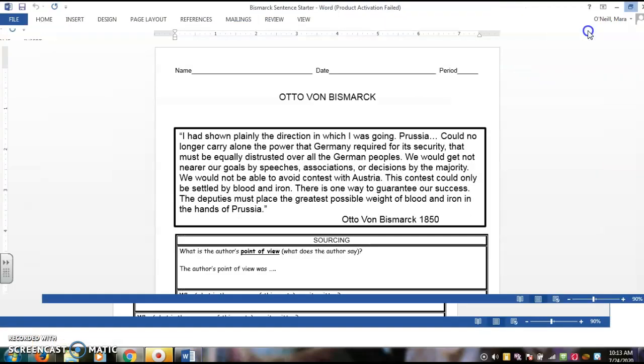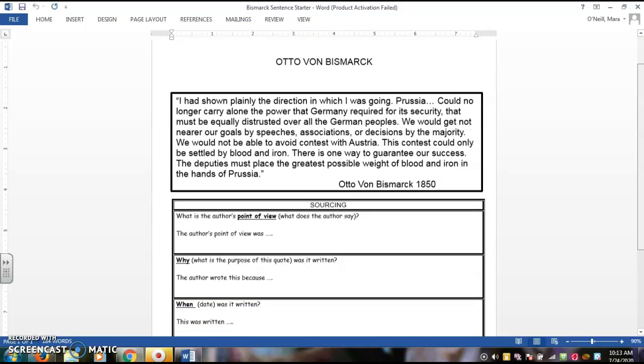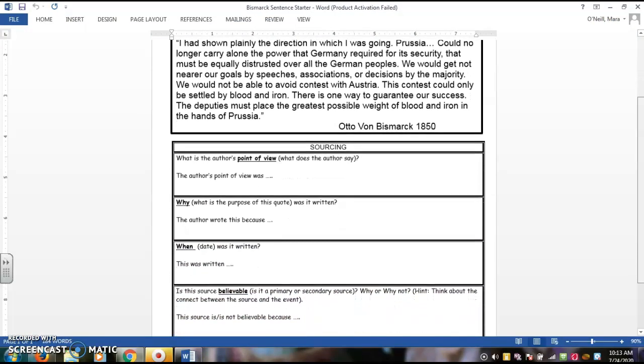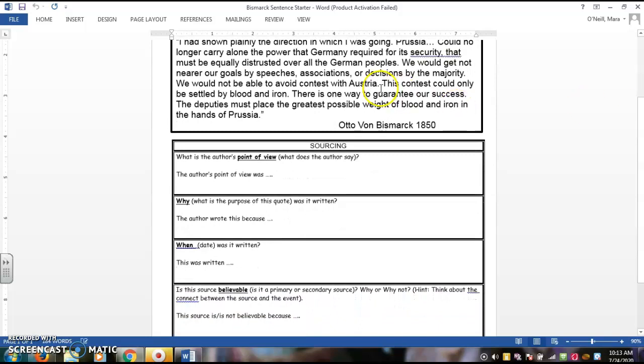And in this example, you're given a document at the top and you're responding to 4 questions based off of this document. In each one of the questions, I have bolded and underlined what it is that I'm asking you to look for, and if you need a little bit of extra guidance, I tell you in parentheses what it is that I'm trying to get you to focus in on. Each box contains a sentence starter. You're going to finish it.